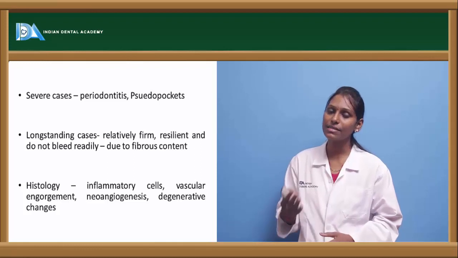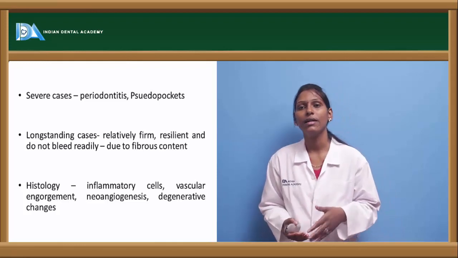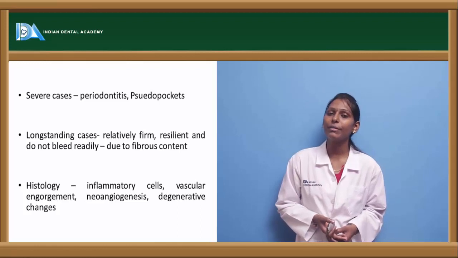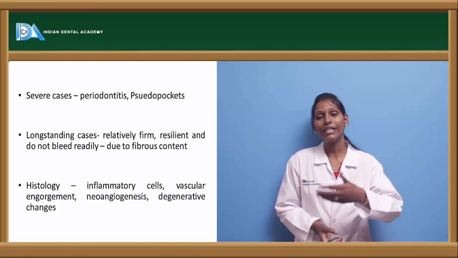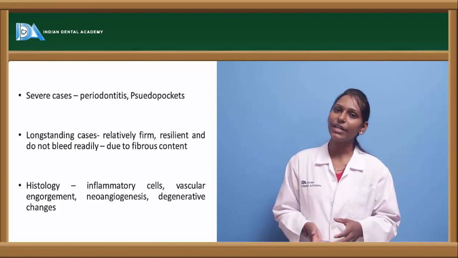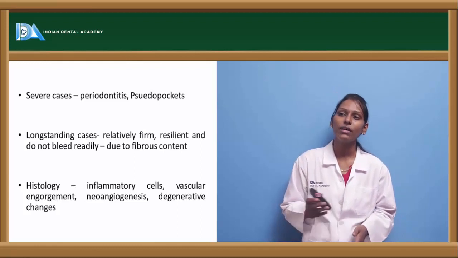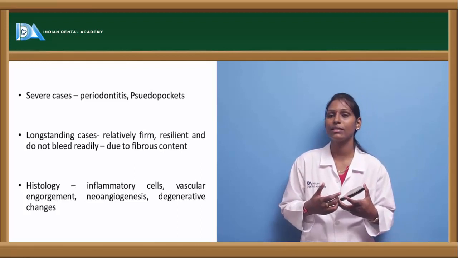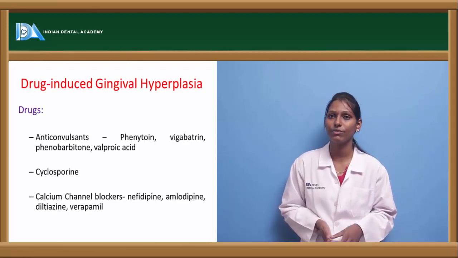Next, inflammatory gingival hyperplasia in severe cases can progress into periodontitis, as it can sometimes land up in formation of pseudo pockets. In long-standing cases, the gingiva of inflammatory gingival hyperplasia can become relatively firm and it loses the normal resiliency of the gingiva. And on probing, they generally do not bleed readily in long-term or chronic cases. Histology of this condition usually shows a number of inflammatory cells, vascular engorgement, neoangiogenesis, and certain other degenerative changes.